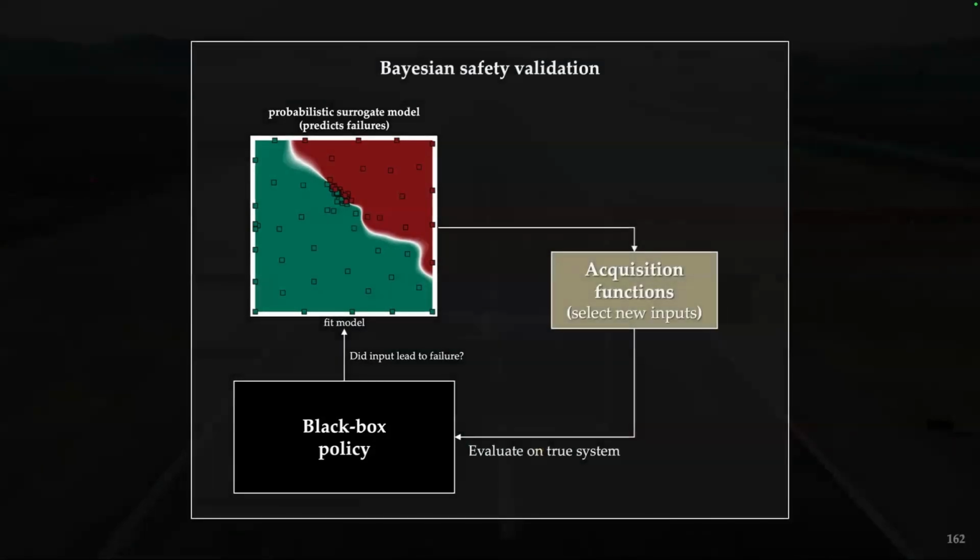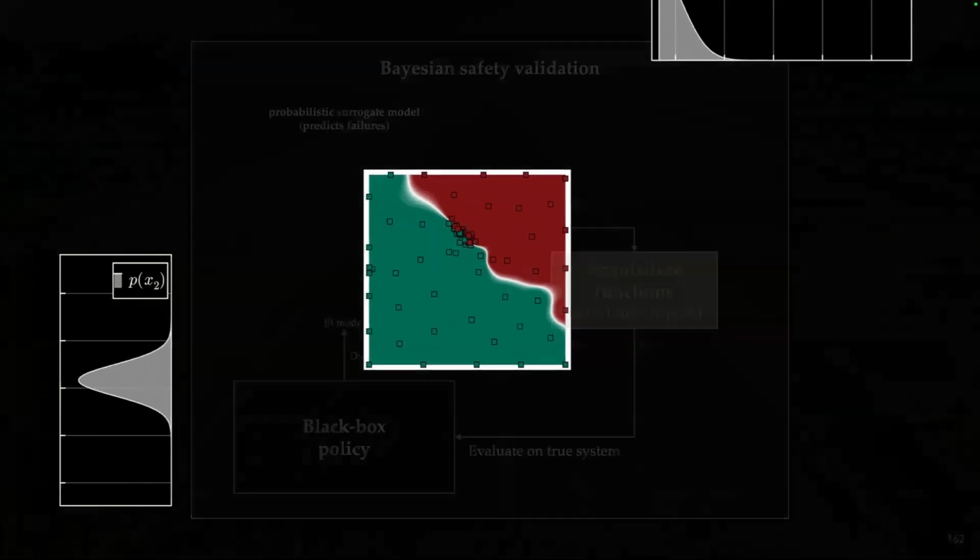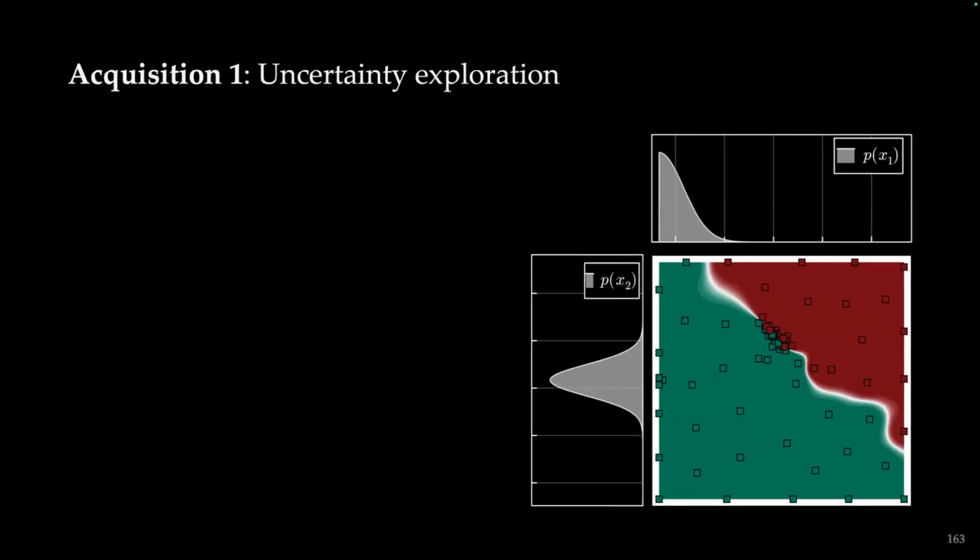So for Bayesian optimization, there are these things called acquisition functions, which acquire new points in order for you to then run the expensive black box policy. We introduced 3 new acquisition functions and call this whole process Bayesian safety validation. So the first acquisition function is called uncertainty exploration.